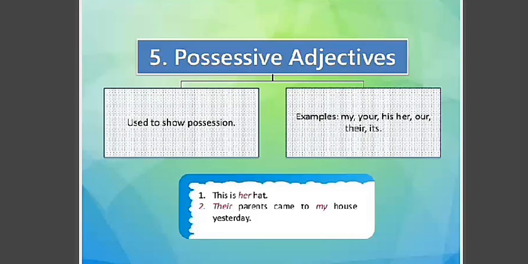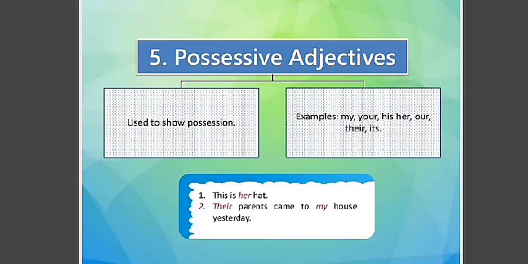Now you will say these are pronouns, not adjectives. Am I right? Yes, but their use in the sentence shows what kind of part of speech they are. Either they are pronouns or they are adjectives.